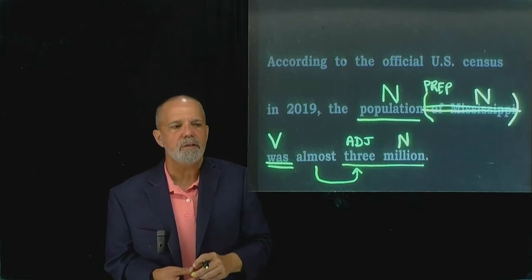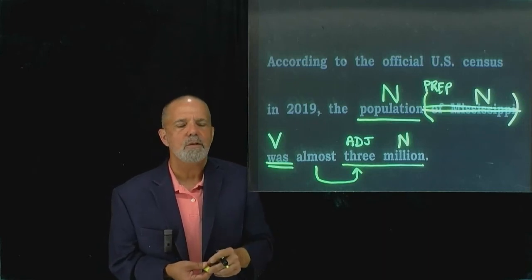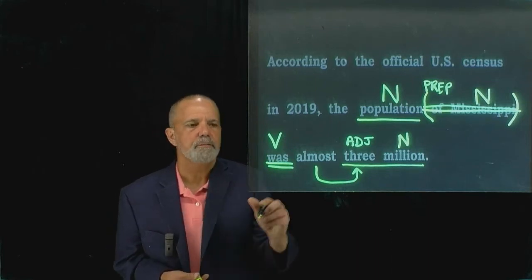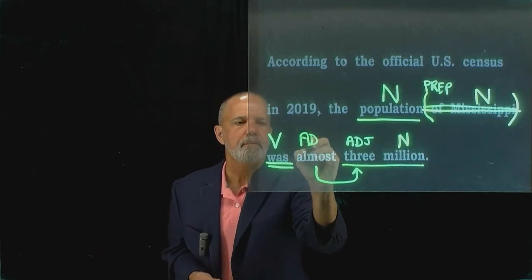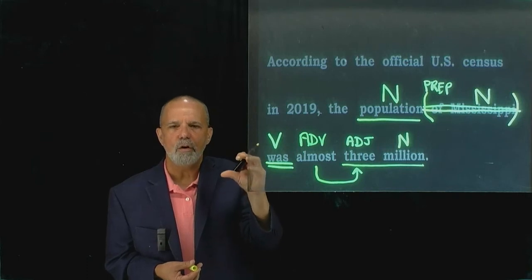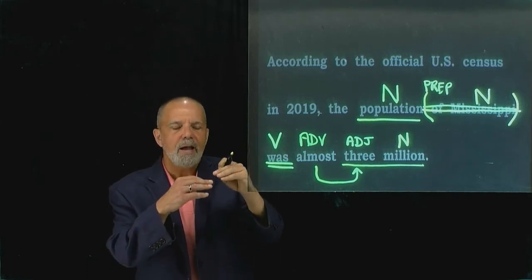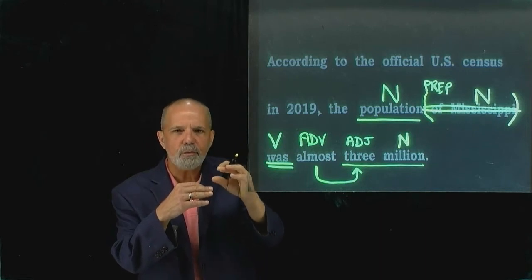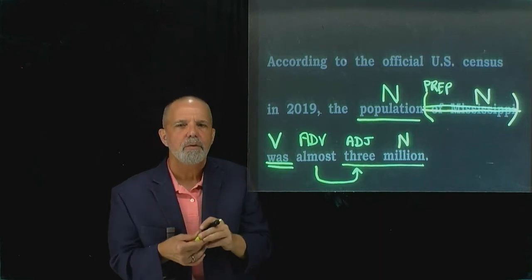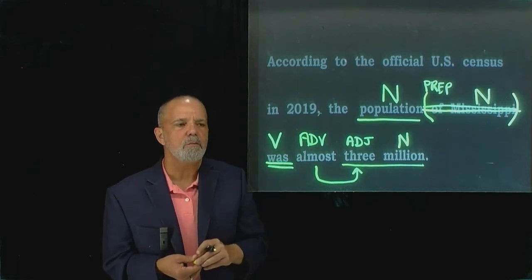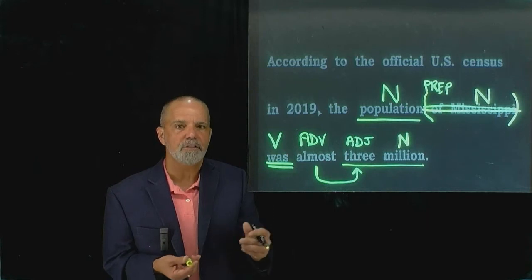And what part of speech is 3? It's an adjective. What do you call a word that modifies or describes a verb, an adjective, or another adverb? And that's an adverb. So this is an adverb of degree. It's like very or so or really. It's telling how close to 3 is it? Is it almost 3 or halfway to 3 or sort of like 3? Really $3 million? Those would all be adverbs. Here we have the word almost, which is an adverb modifying the adjective 3.